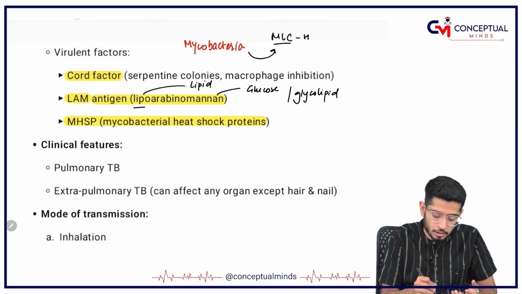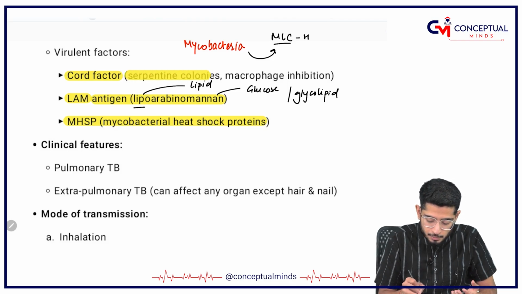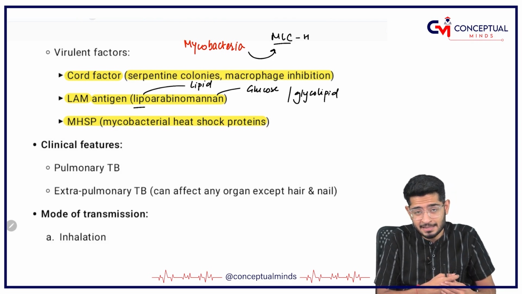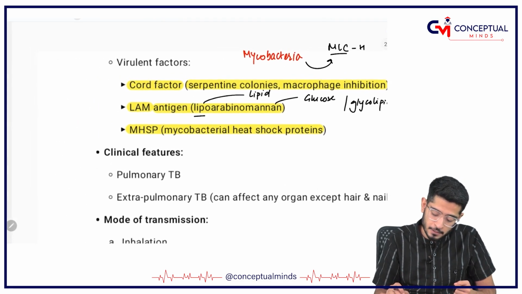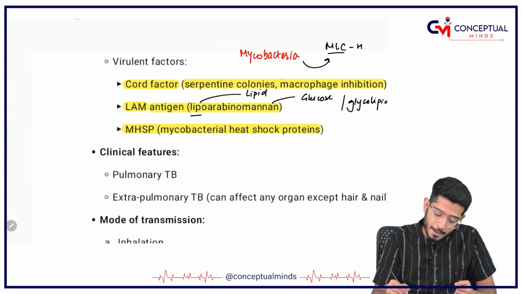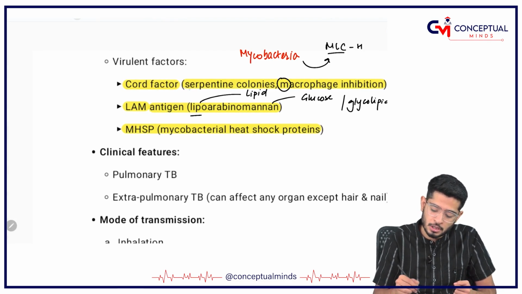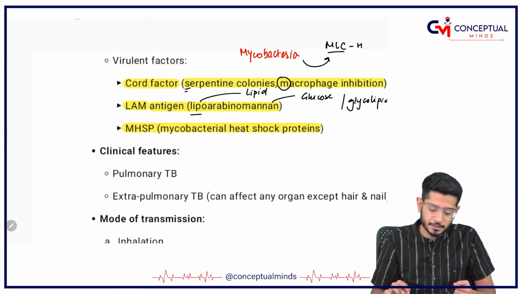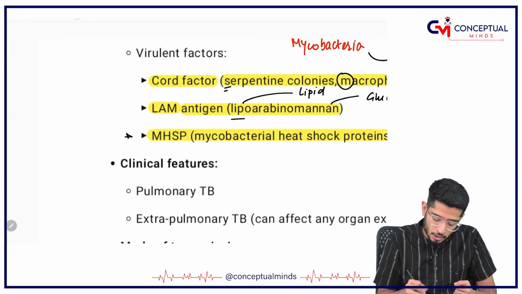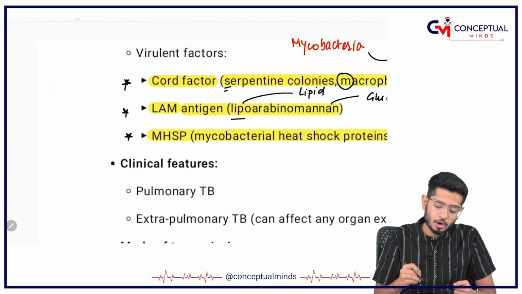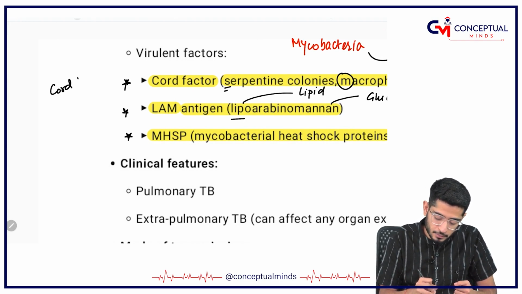And then you have got cord factor, which is responsible for macrophage inhibition and hence responsible for the formation of serpentine colonies. Cord factor causes what? It causes macrophage inhibition and is responsible for serpentine colonies. So my dear friends, very simple to understand. One is the heat shock protein, the other is the lipoarabinomannan antigen, then is the cord factor. Cord factor is very important.